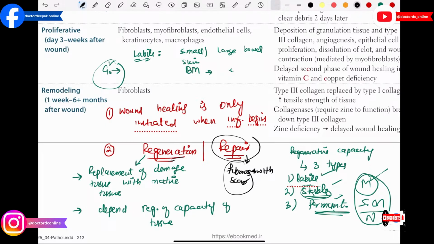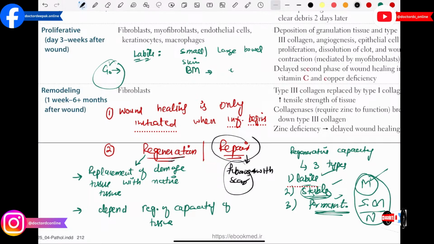But in repair what will happen? Basically the replacement of the damaged tissue is going to occur with fibrous scar. This is very important. And please remember, it only occurs when the regenerative stem cells are lost. Like if you have a deep skin cut, your stem cells are lost. When your stem cells are lost, they are not going to regenerate, it is only going to be replaced with scar. Please keep this in mind. And this is one mechanism by which the fibrous scar can form.